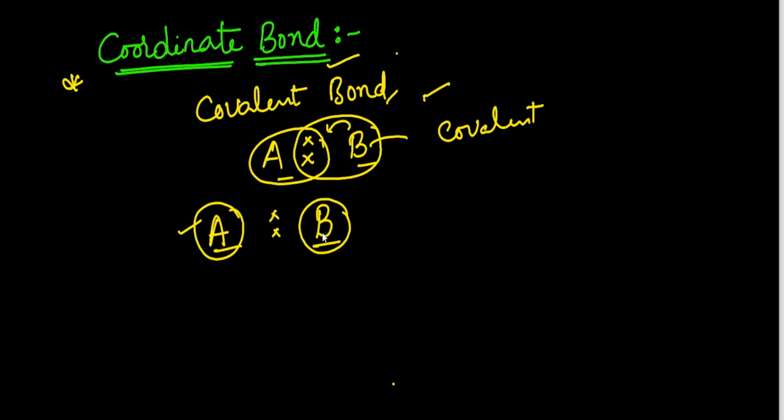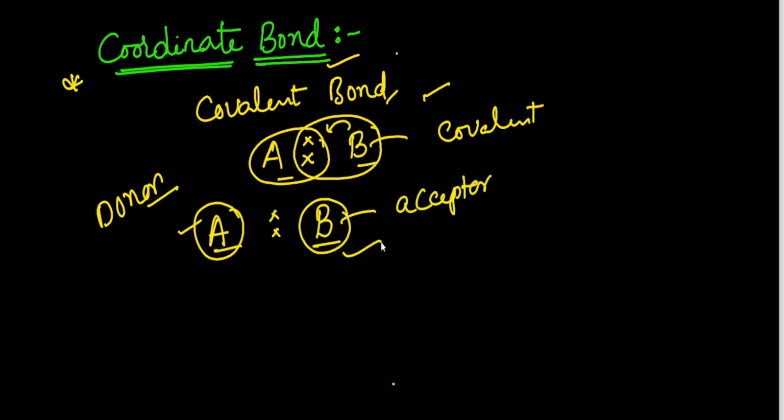So this electron pair is shared between the two atoms, which means the shared pair of electrons is contributed by only one atom. The atom which contributes this electron pair is called the donor, and the atom which is accepting that pair of electrons is called the acceptor.